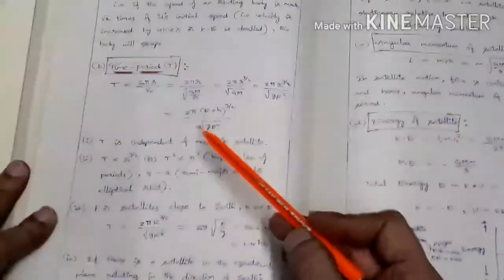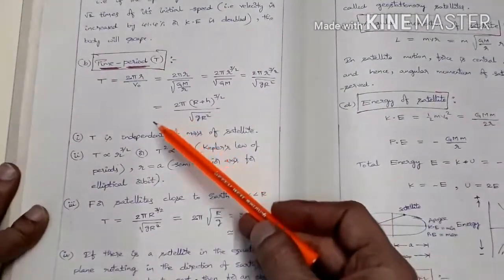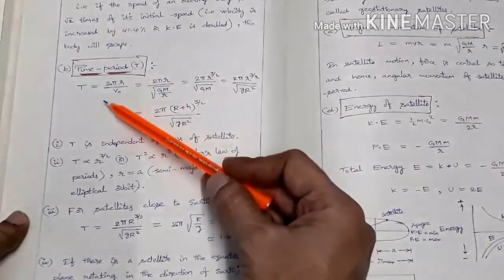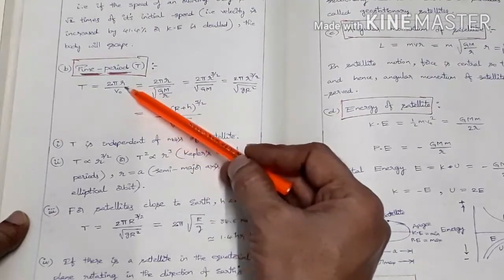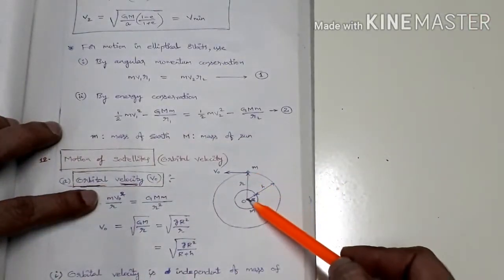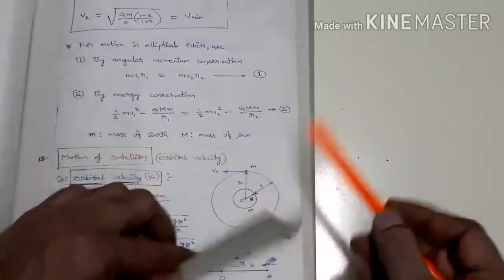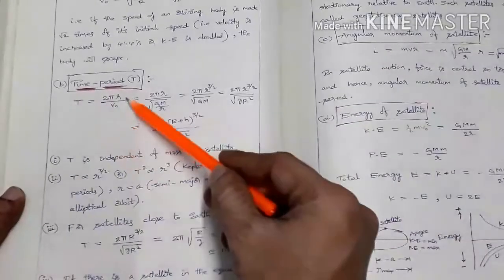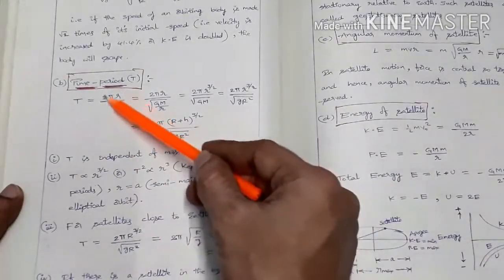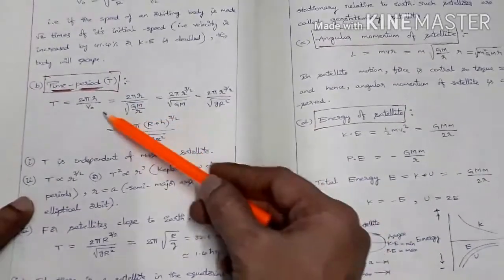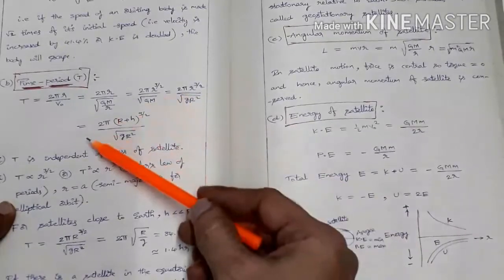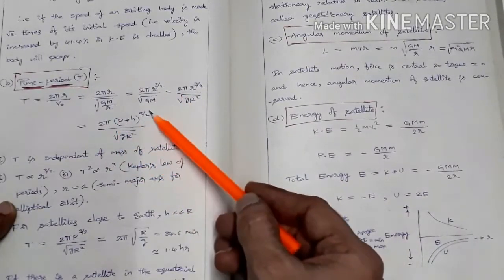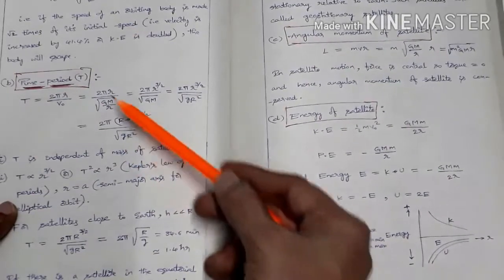Next one is the time period T. Time period T equals distance by speed. Distance is the perimeter, 2 pi r. What is r here? This is r here, from the center of this planet to this height h. So time equals distance by speed, so 2 pi r by v0. This is equal to 2 pi r by, we are writing v0 as root over GM by r. Solving here, finally we get 2 pi into r plus h whole power 3 by 2 by root of gR square. This is the time period.